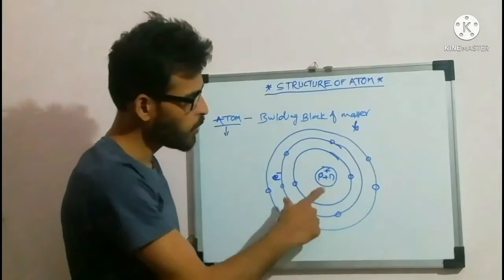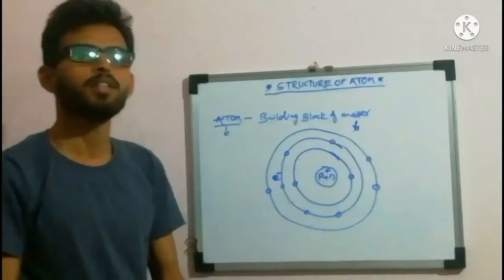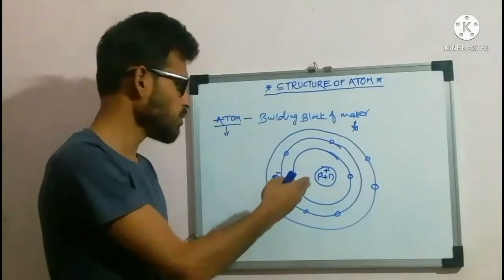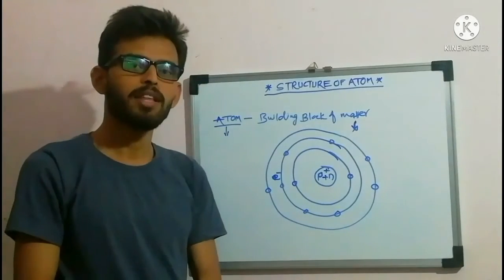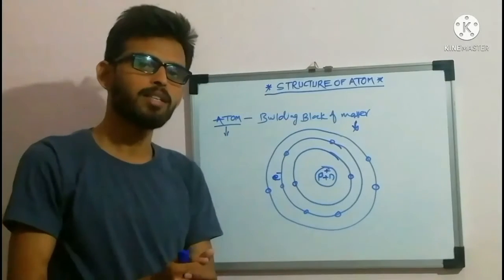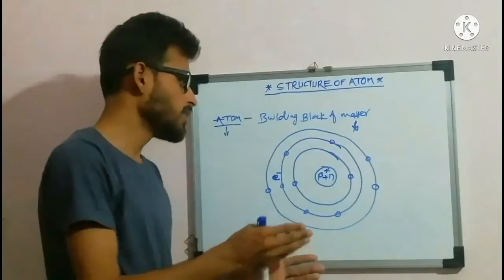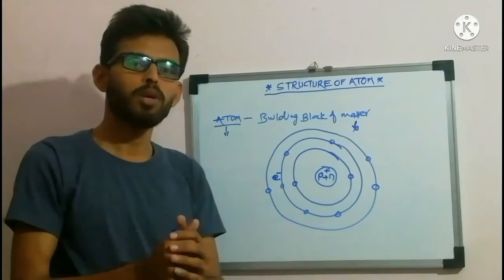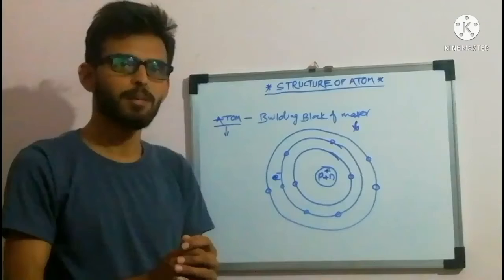And as we know, the neutron has no charge, so what is the role of the neutron in the nucleus? Basically, the neutron is important to make the nucleus stable, because there are multiple protons in the nucleus with positive charge, and like charges repel each other. If another proton comes in contact with a proton, it will repel, and there will be no stability of the nucleus as well as the atom. So the neutron helps protons to be together. Neutrons hold protons together so that the nucleus remains stable and the atom is stable.